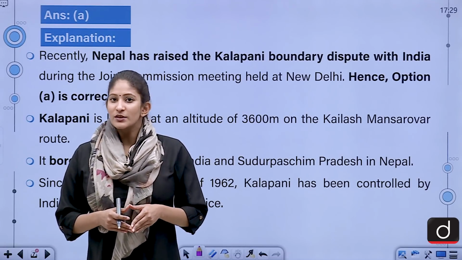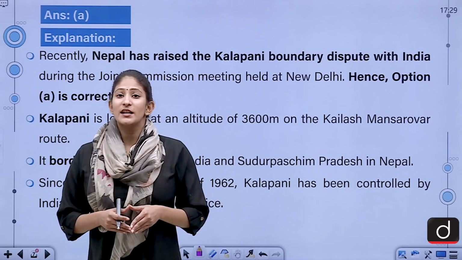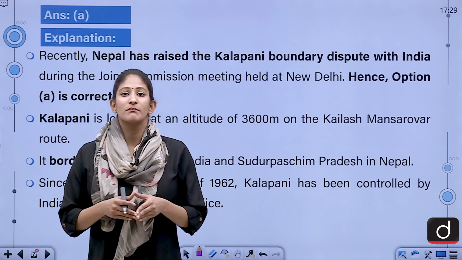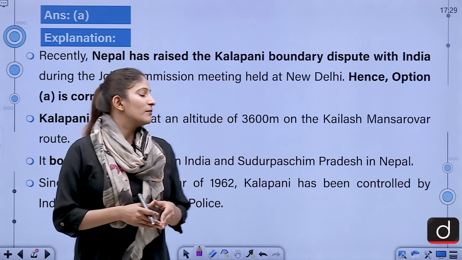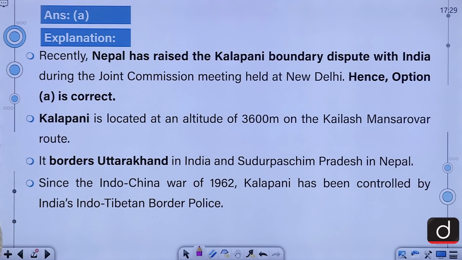India wants to negotiate about it, but it says that this is much more a part of the Foreign Ministry dialogue. Moving on, Kala Pani is located at an altitude of 3600 meter on the Kailash Mansarovar route. It borders Uttarakhand in India and Sudur Pashchim Pradesh in Nepal.